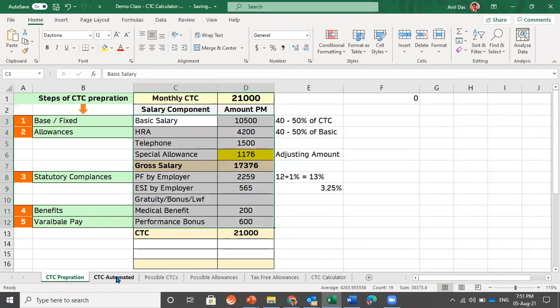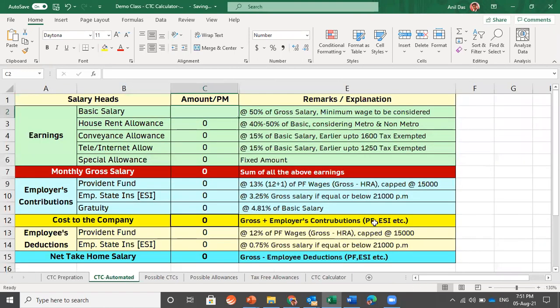Now I am shifting to another sheet, and this entire sheet is formula driven. You go to any cell and you will see that some kind of formula is applied. In this cell, this is the formula. In this cell, this is the formula. So the entire sheet is formula driven, and we have used advanced Excel. Now let's try to find out the breakup of 21,000 per month, which we did in the previous sheet.